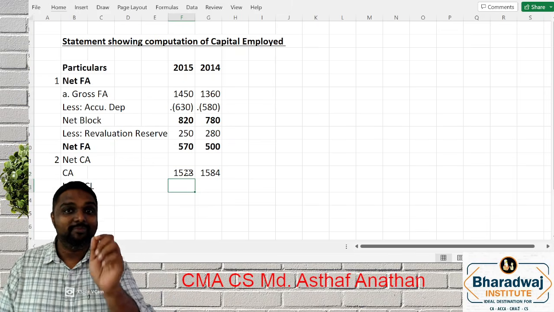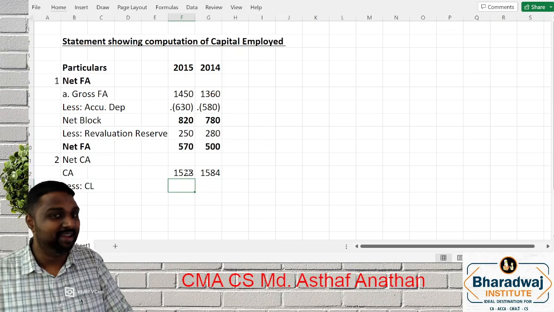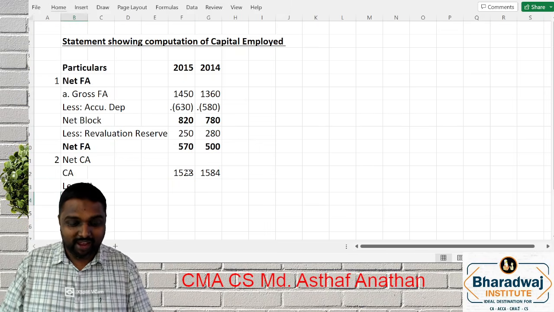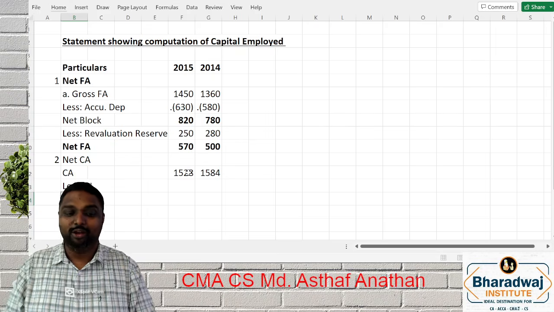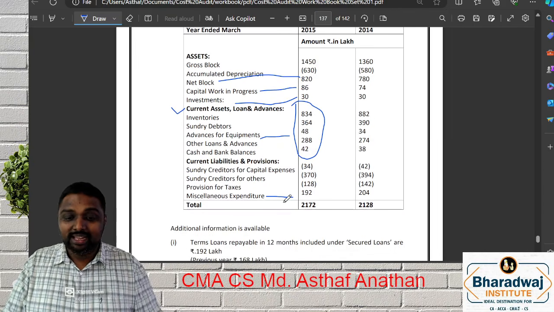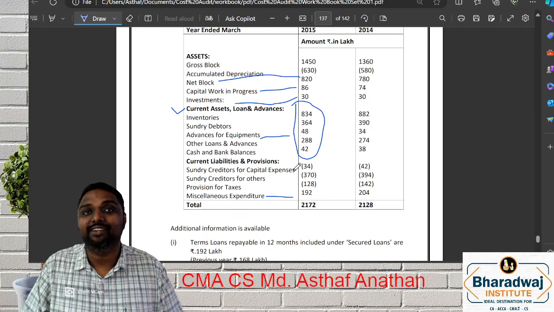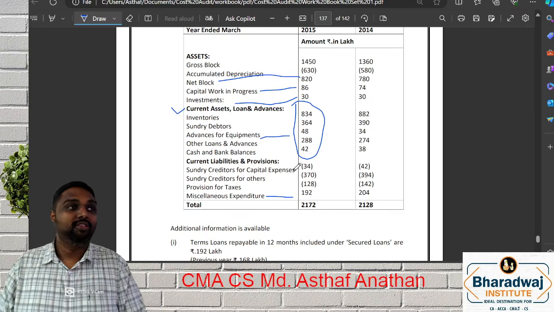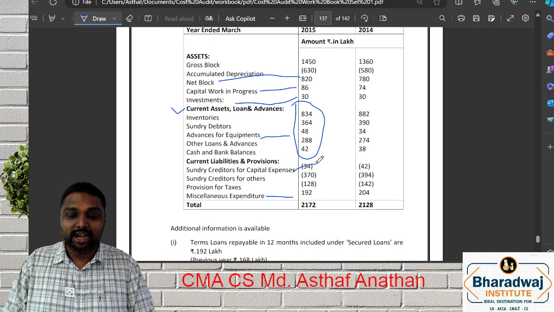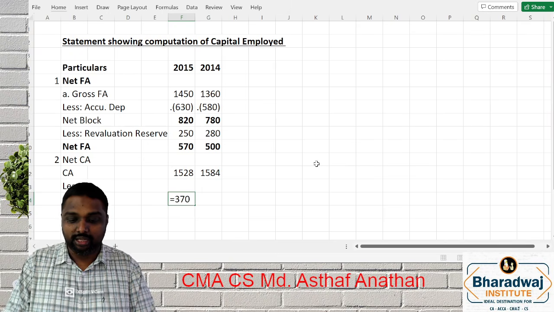Now there is a very important point on current liability. Let's see how many of you have done it correctly. First item, I will just make it as current liability, normal points that all of you might have done. Sundry creditors for capital asset will come or not? No, the same point. Advance is not coming. This will also not come. Sundry creditors for others will come, 370.